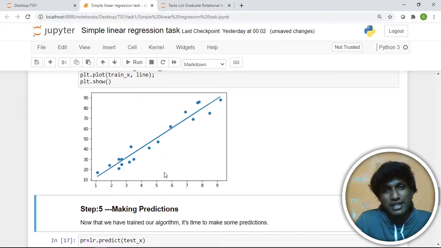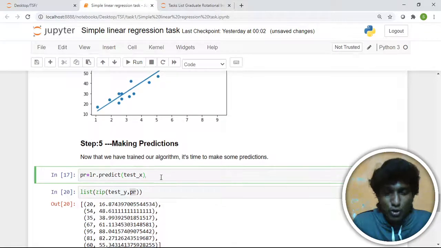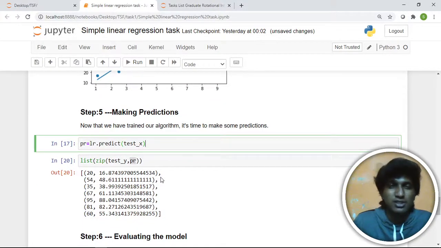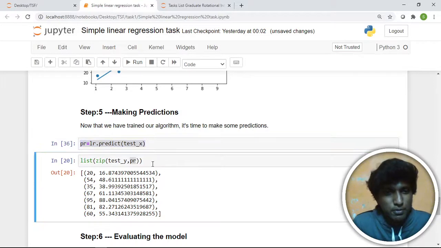Let's make time to do prediction. Everything is done and set. Now step 5 is for making prediction. Now we have trained our algorithm, it's time to make some predictions. Here we are going to predict our test data. This is validation data that we already separated from the overall data. Let's do it. This line predicts test X. Predicted, and we should compare it with the actual value.